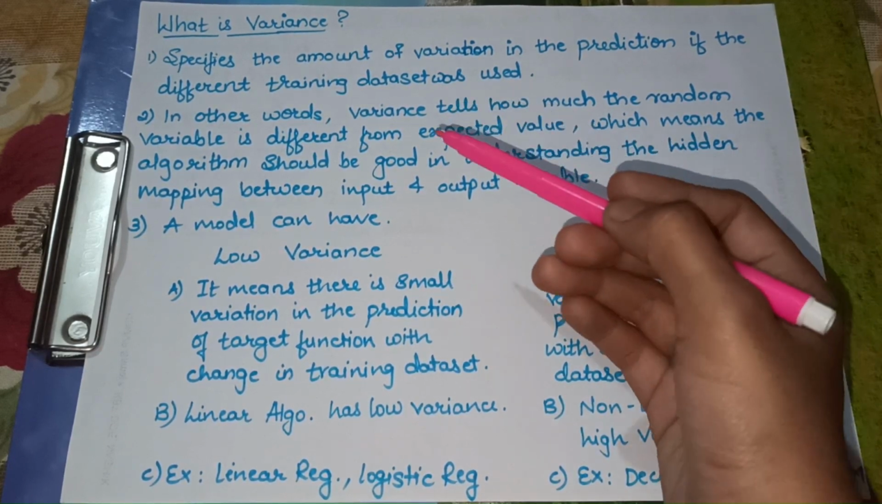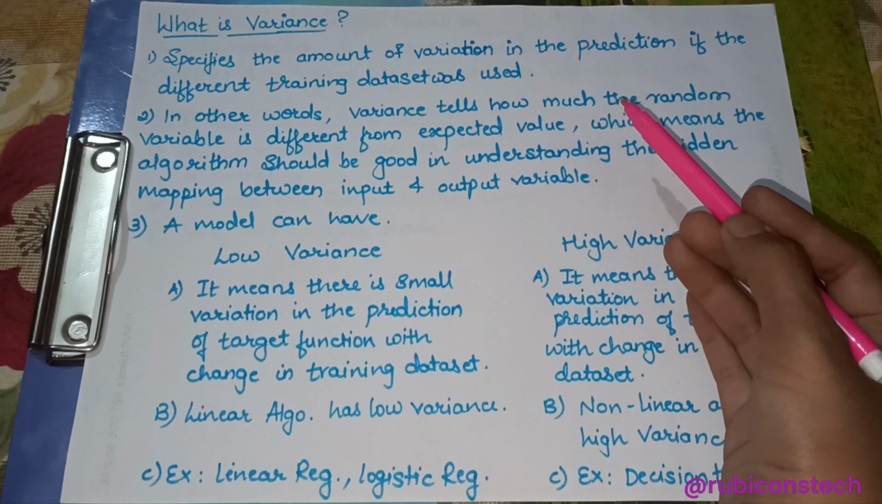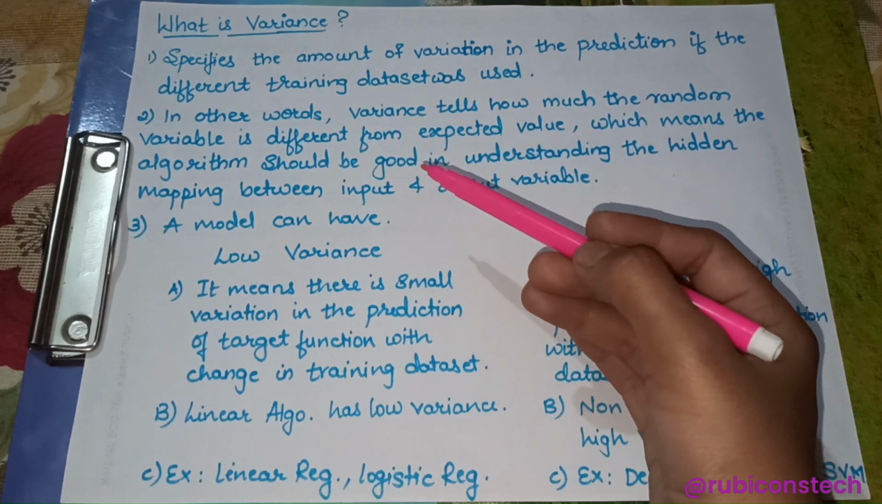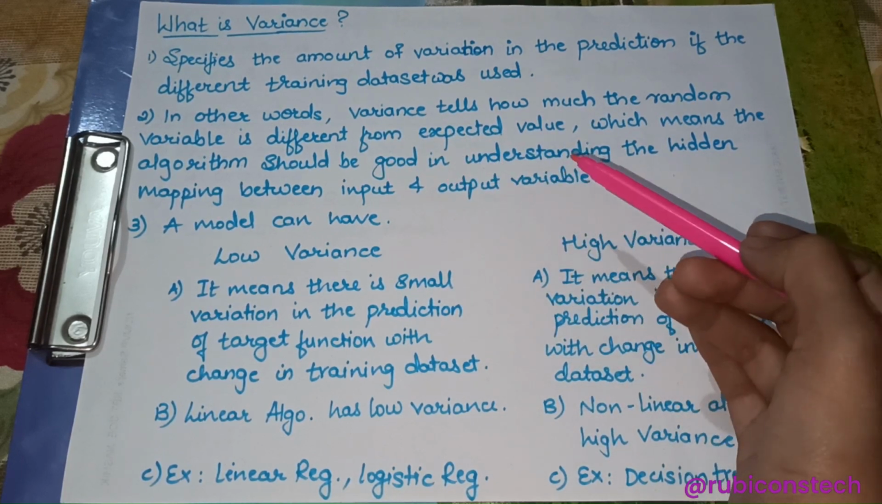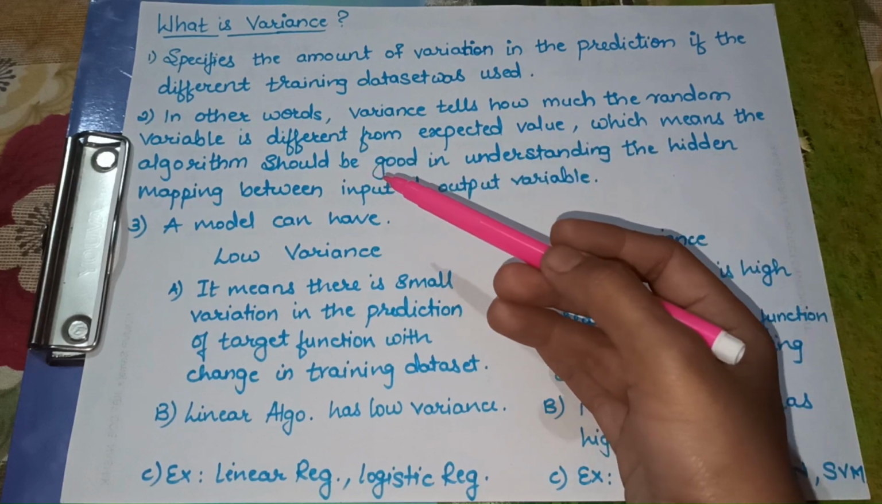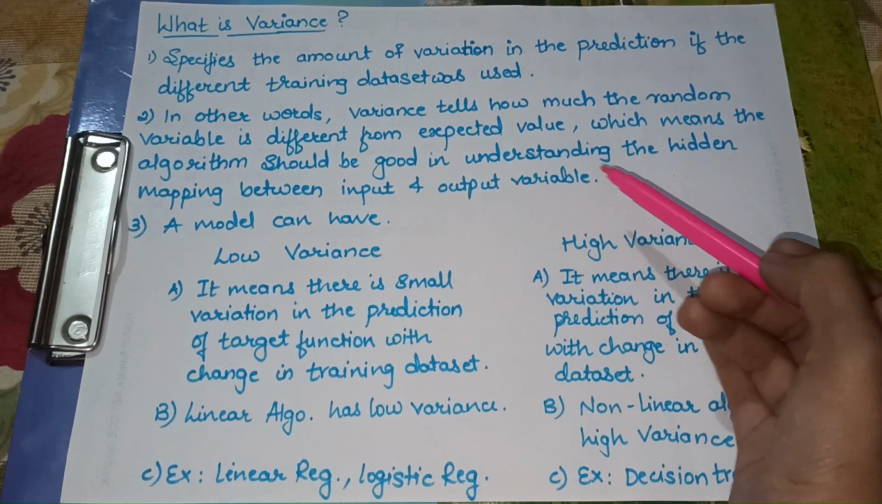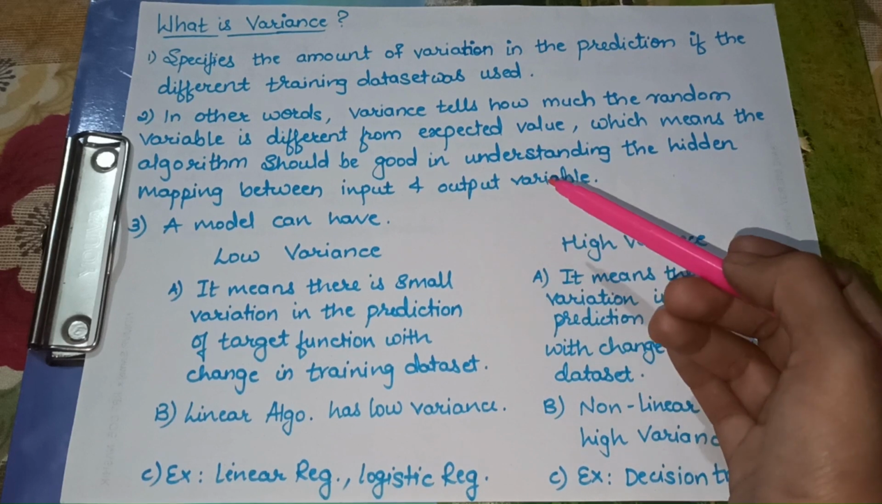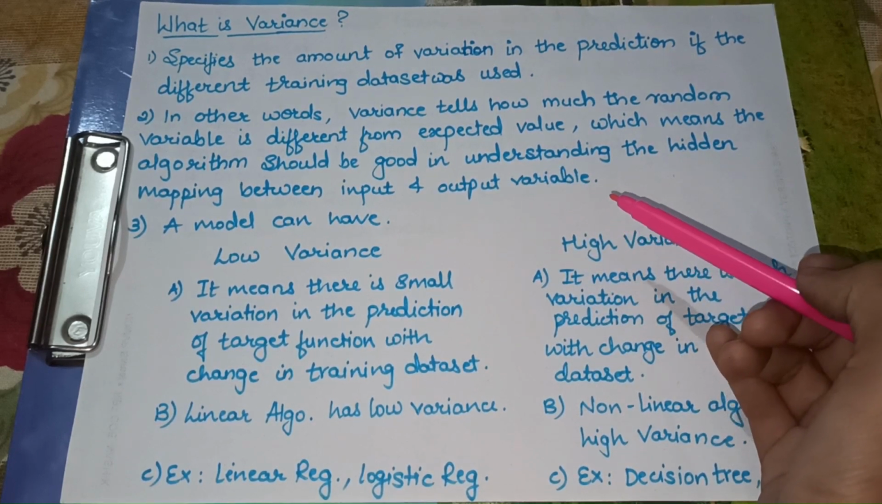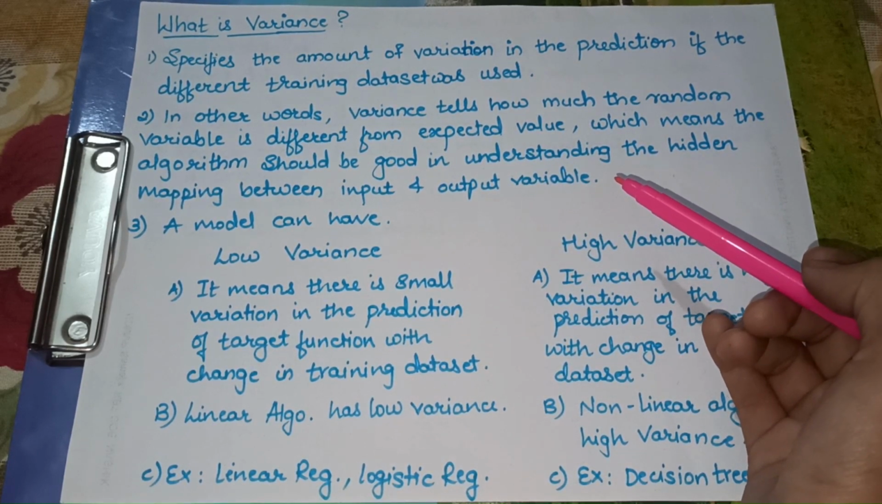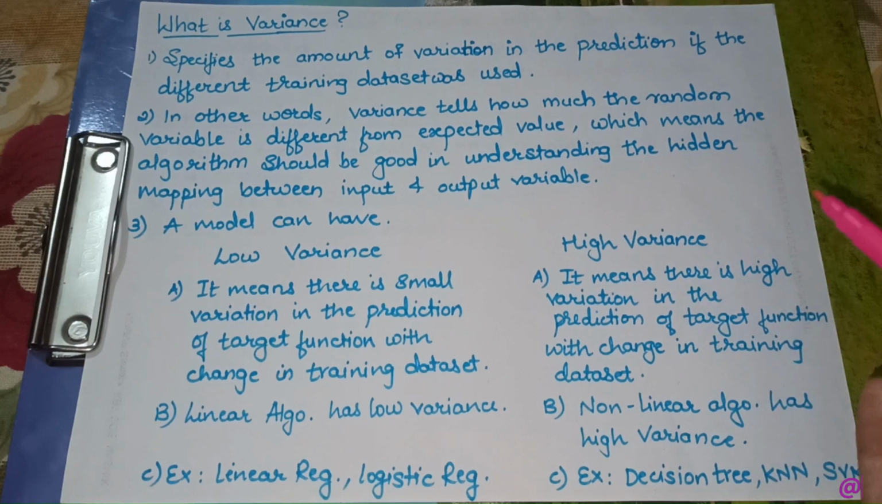So in other words, variance tells how much the random variable is different from the expected value, which means the algorithm should be good enough in understanding the hidden mapping between the input and output variables. Again, the model can have low variance or it can have high variance.